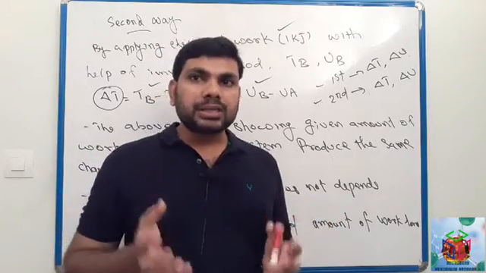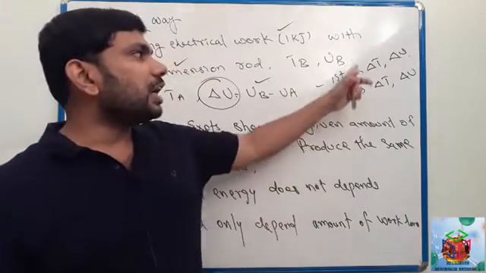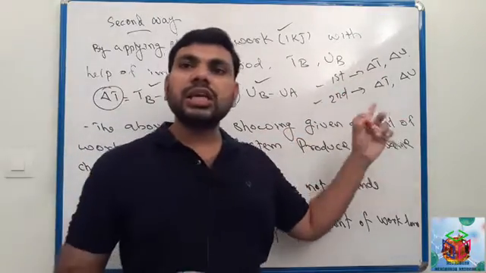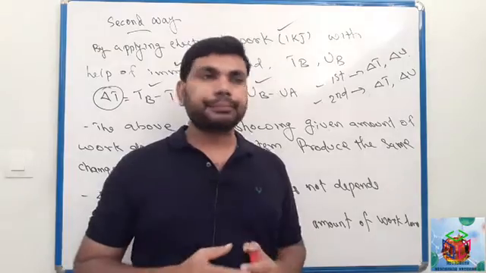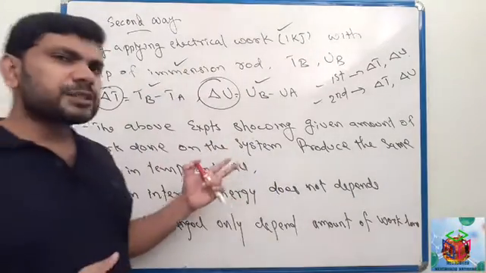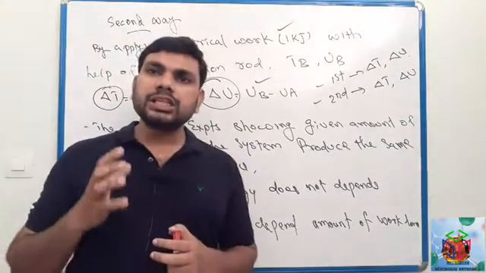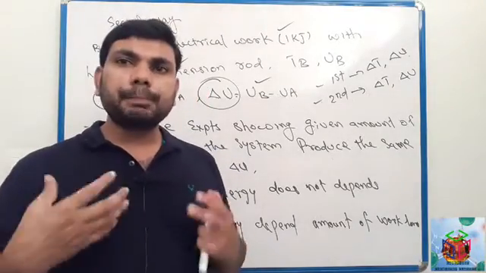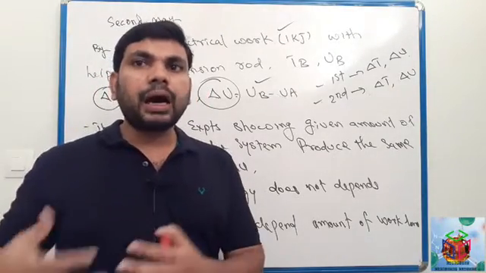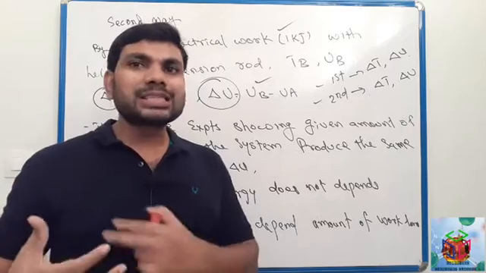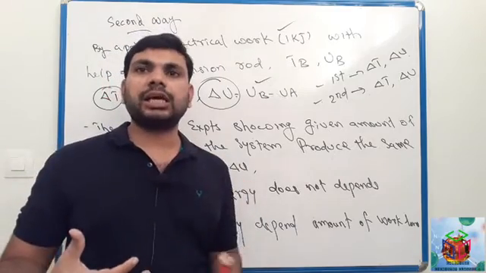But in both cases the change in temperature and change in internal energy are the same. So this experiment shows that the change in internal energy does not depend on the way the work is done.